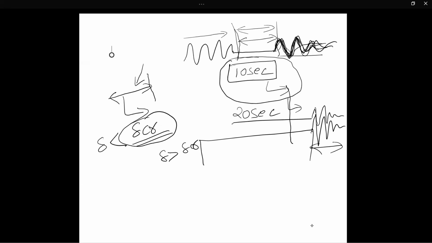Now, how to analyze this one? By using the critical clearing angle. First, we have to evaluate the transient stability limit. How to evaluate the transient stability limit? By using the equal area criterion, we can find the transient stability limit. In that, we have to find the critical clearing angle as well as the critical clearing time.